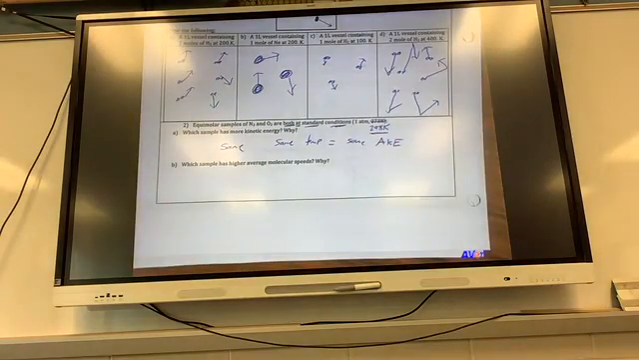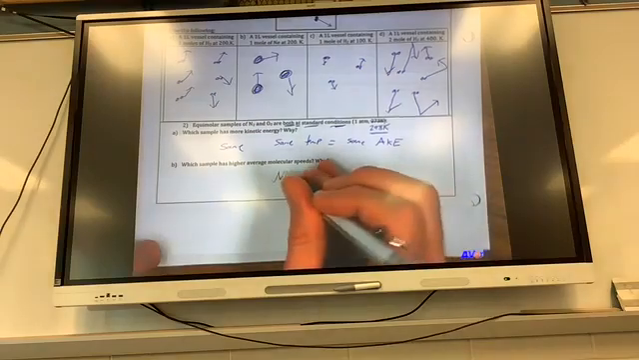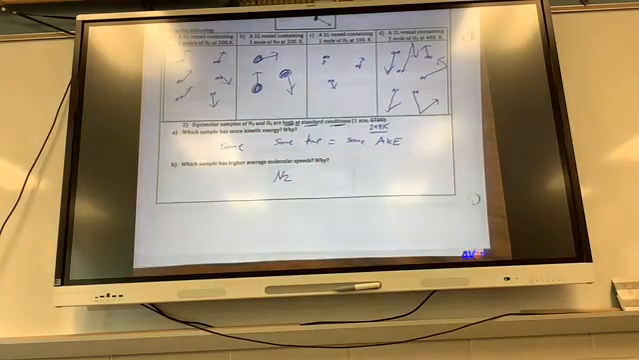Now, on the second one, if I ask you which sample has a higher average molecular speed, what would you say? It would be N2. Why? Yes, you got it. So don't get kinetic energy confused with molecular speed. Flip it.